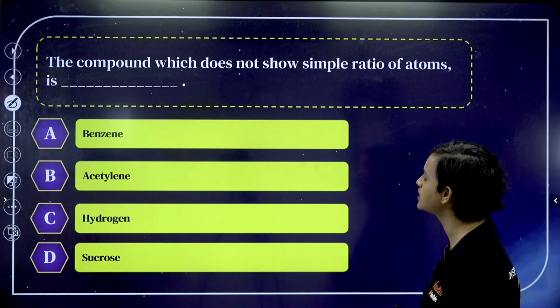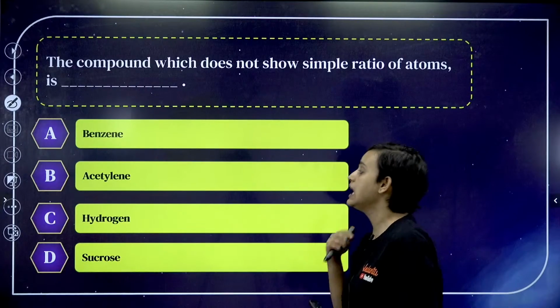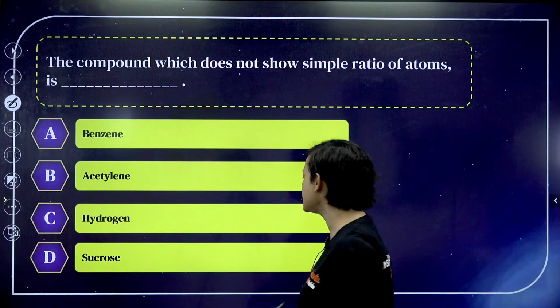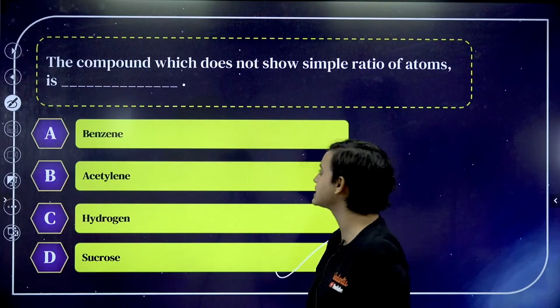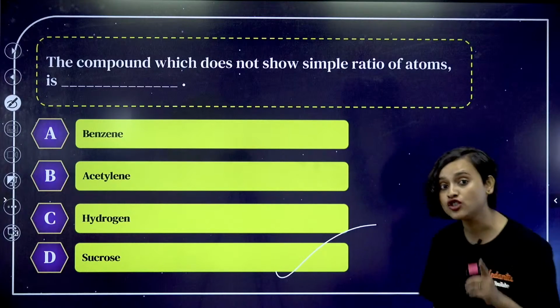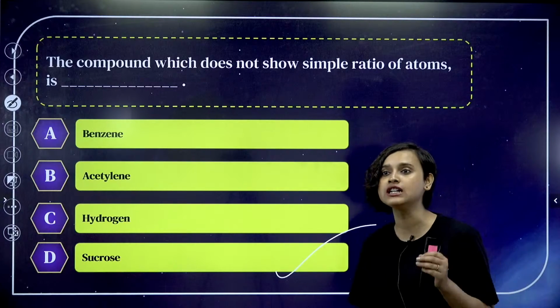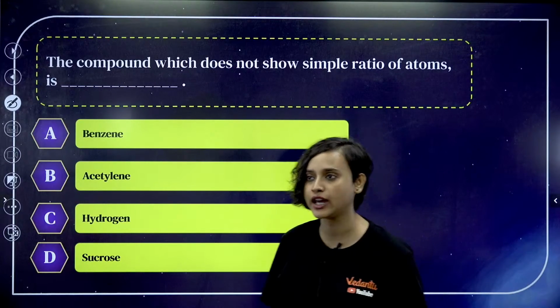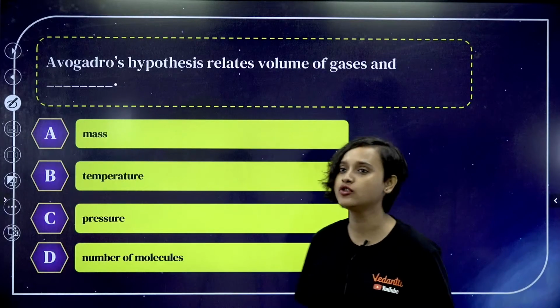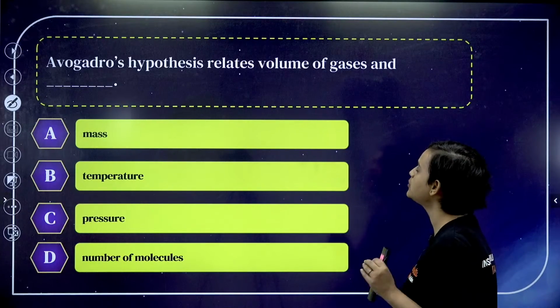The compound which does not show simple ratio of atoms is, simple ratio of atoms, guys. Can you tell me? Benzene does show, acetylene does show, hydrogen obviously shows that. Sucrose is the correct answer. Sucrose does not show you a simple ratio of atoms, okay? Alright, moving on. Avogadro's hypothesis.